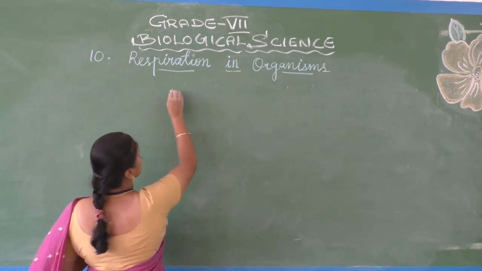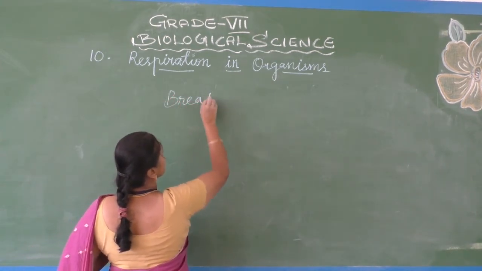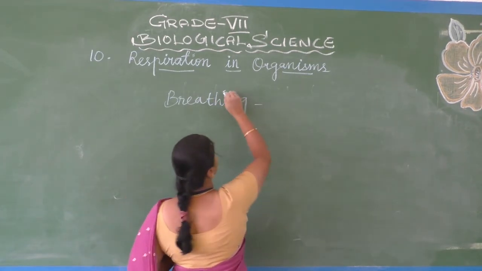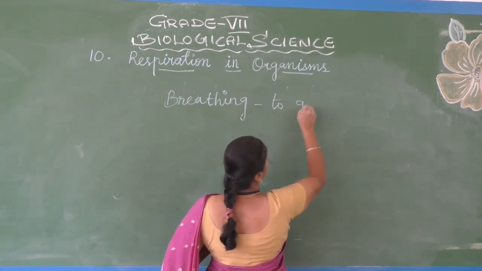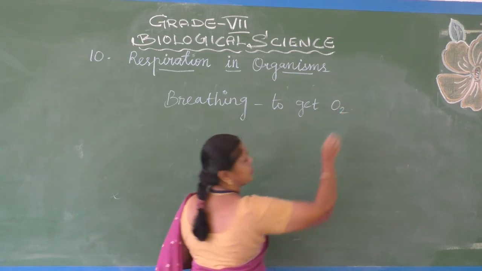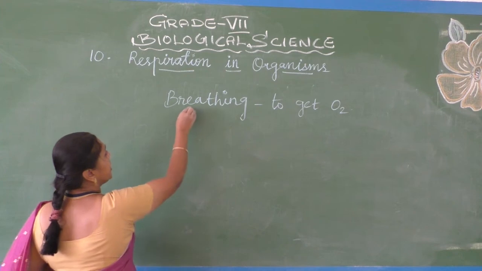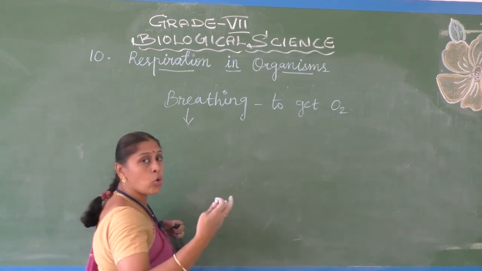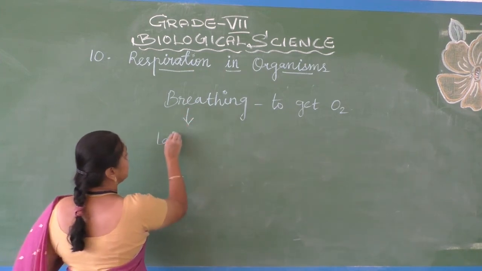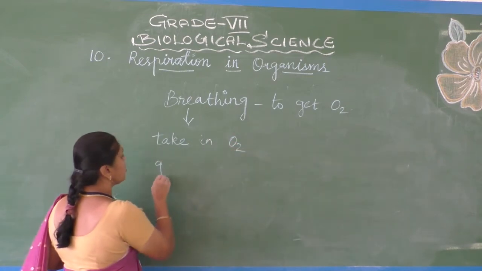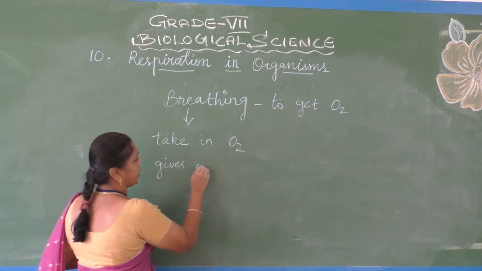By breathing, is it not? Because of breathing only, we are able to get oxygen. Breathing means taking in oxygen and giving out carbon dioxide.